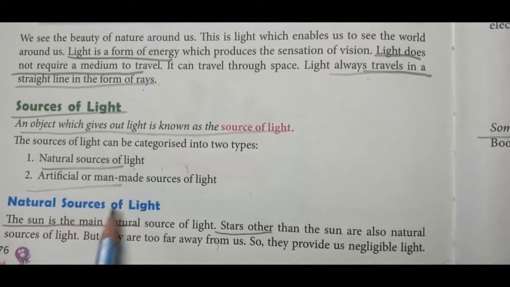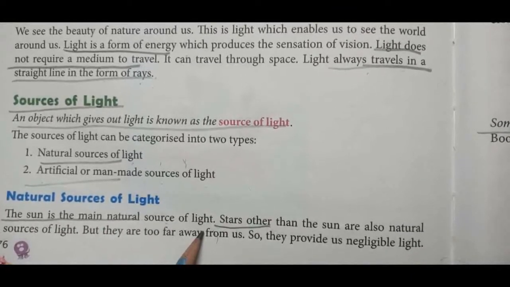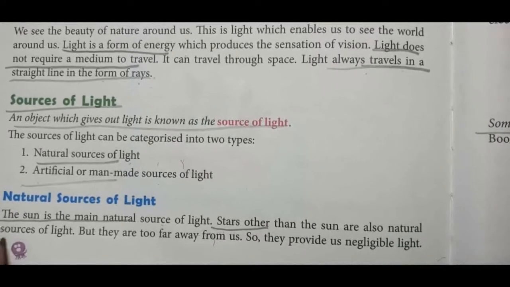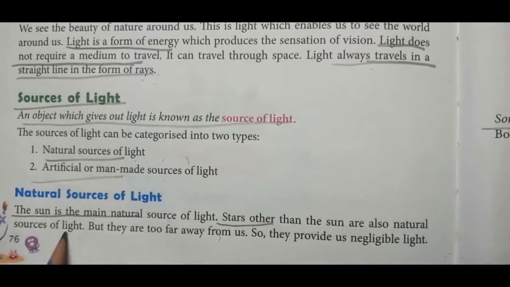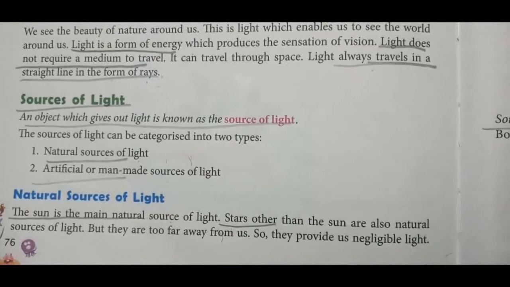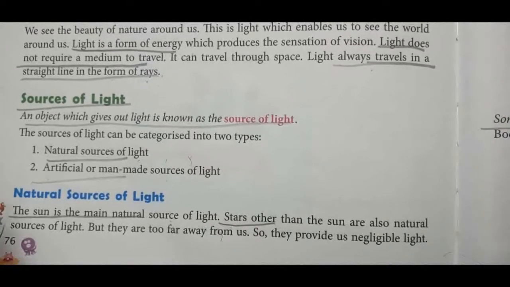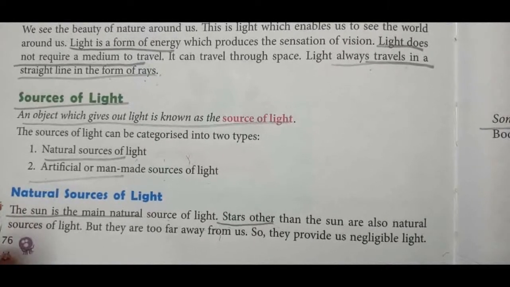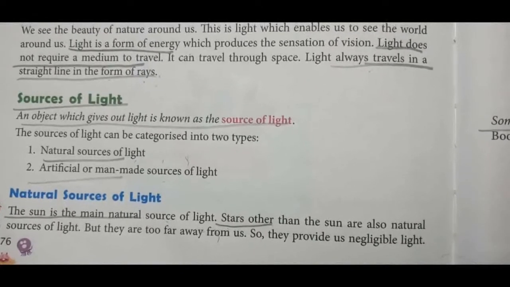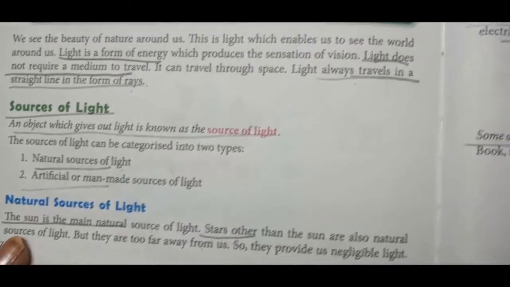In natural sources of light, the sun is the main natural source of light. Stars other than the sun are also natural sources of light, but they are too far away from us, so they provide us negligible light. The whole place does not brighten up when the stars are there because they are very, very far from us, and that is why their light is negligible. Otherwise, stars also have their own light.